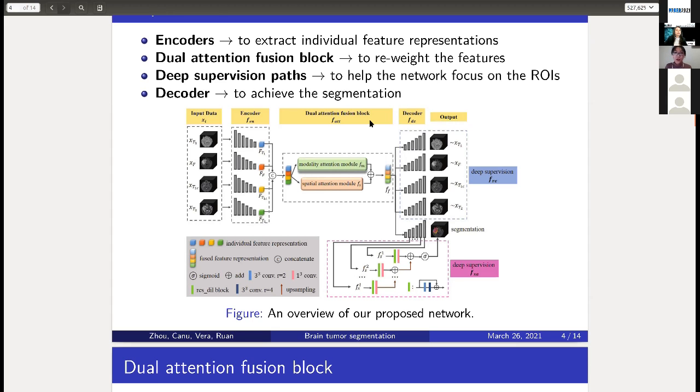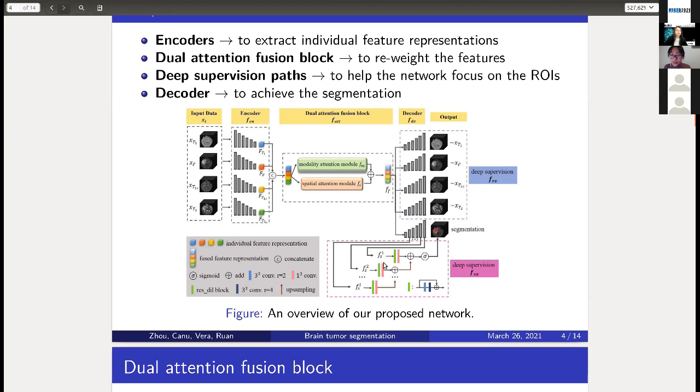Yes. So the dual supervision path, there are 2. The first one is the reconstruction path here, and the second one is based on the spatial attention fusion block. So from the spatial attention fusion block, we can extract the spatial attention features. Here are FS1, FS2, until FSL.